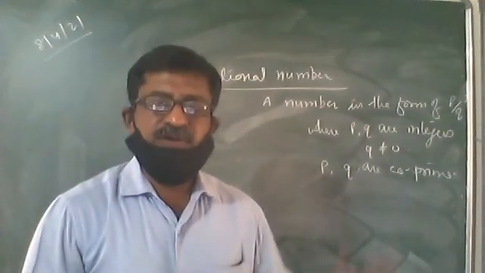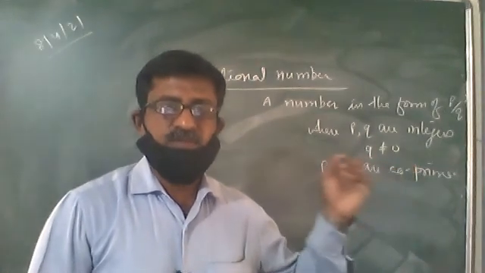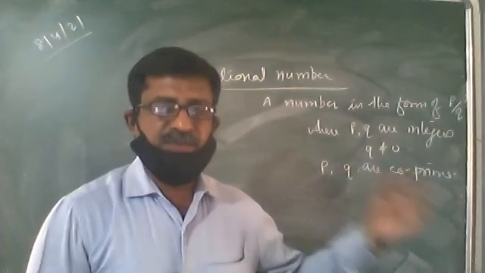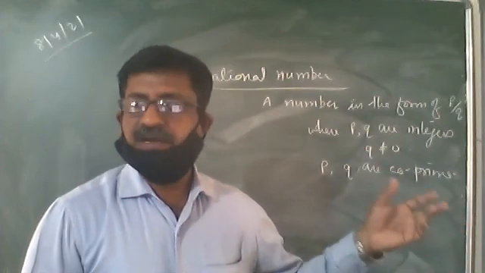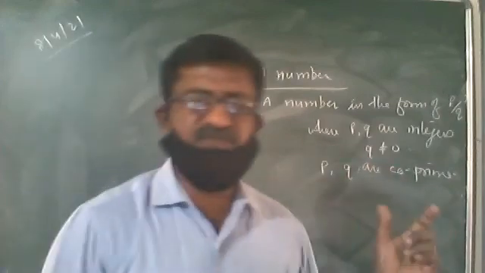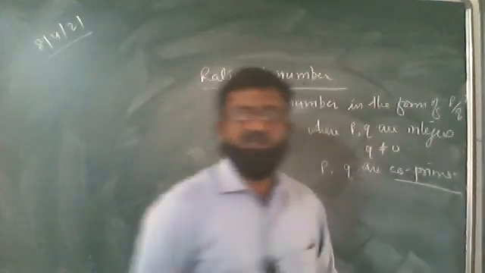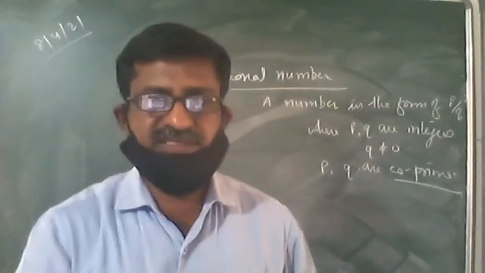It is having 4 conditions. First, there should be an upon sign. Both should be integers. Denominator should not be equal to 0. And P and Q should not have anything common except 1. The HCF is 1. Co-prime means nothing is common in them except 1.